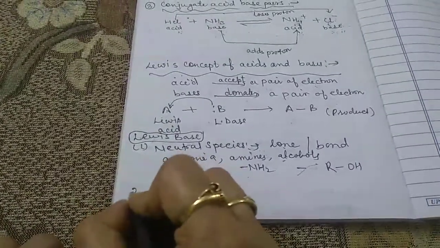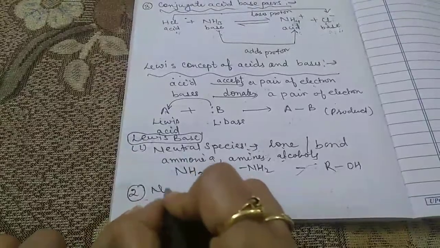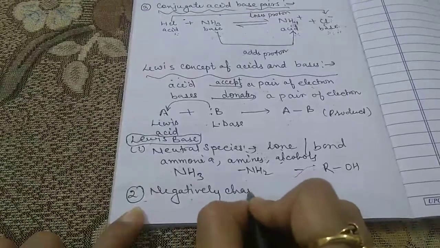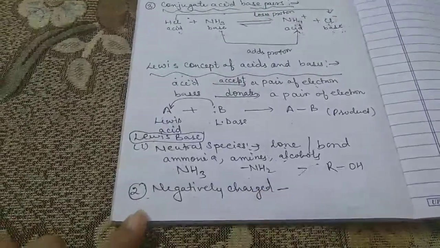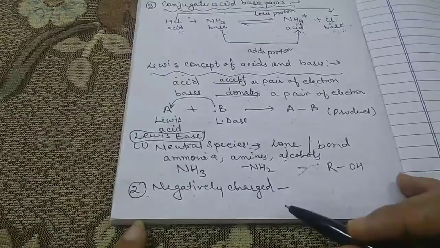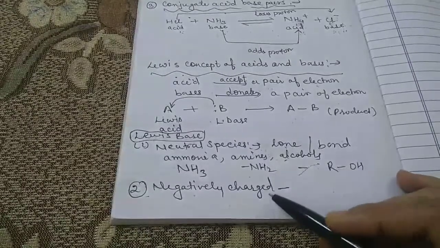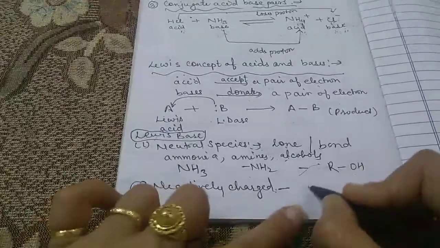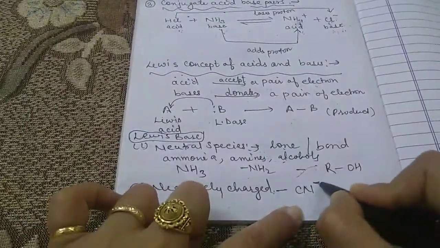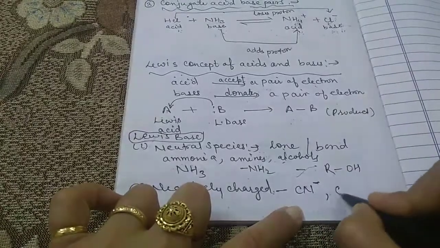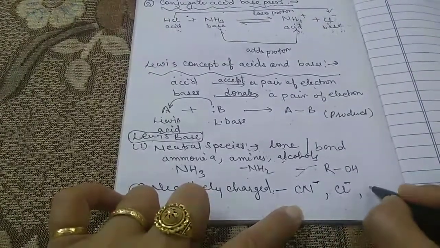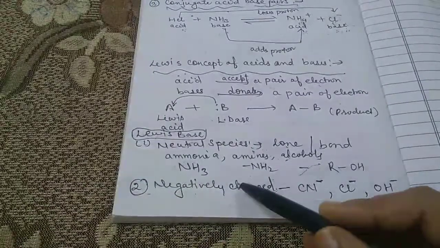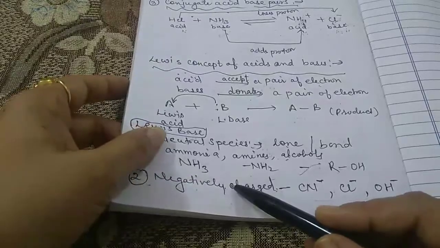And the second thing is the negatively charged species. Negatively charged means anions. They are also considered as Lewis bases. For example, cyanide, CN negative, chloride, Cl negative, and hydroxide, OH negative. They also act as Lewis bases.